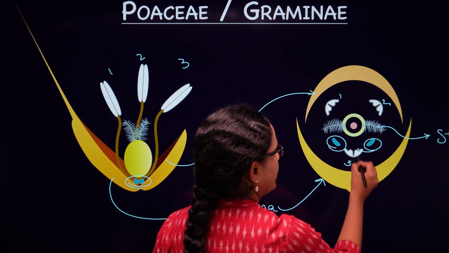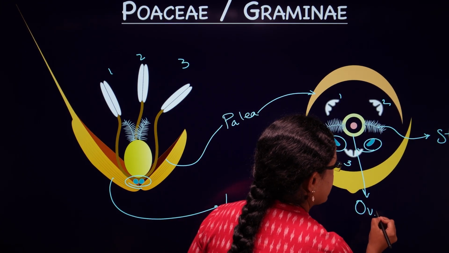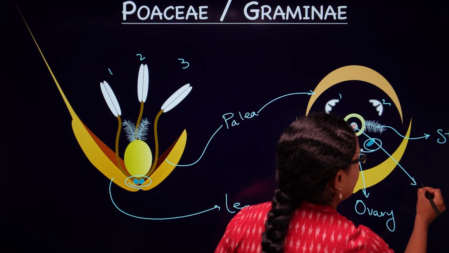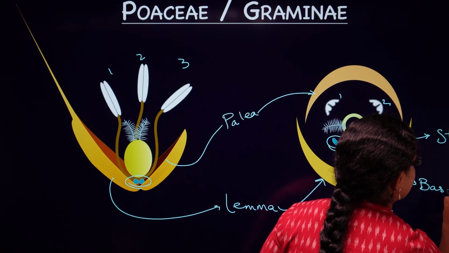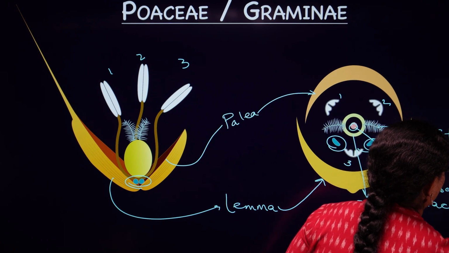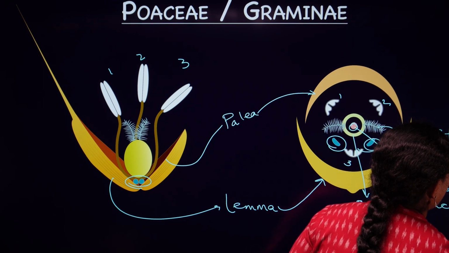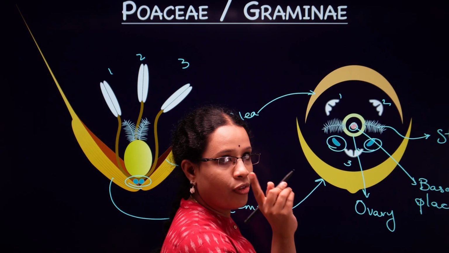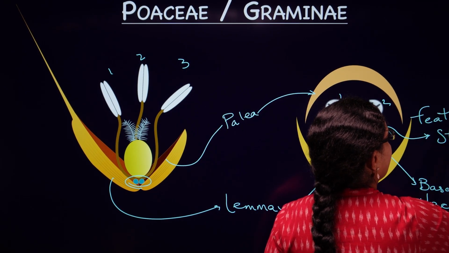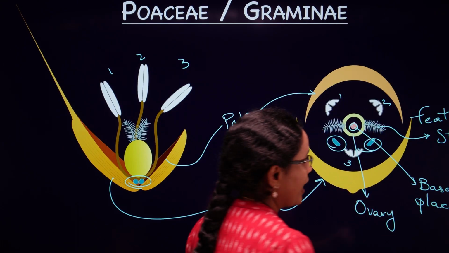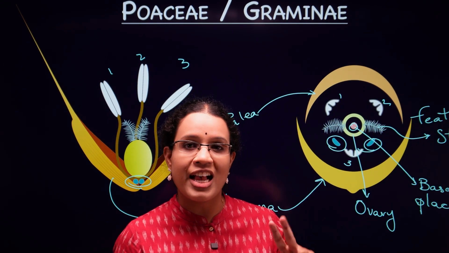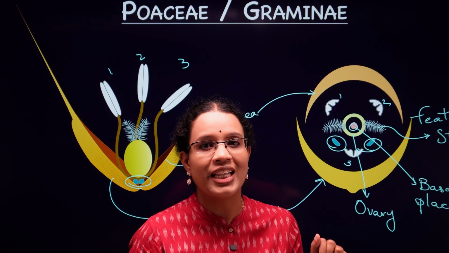Where is it? To the ovary, right? As we understood, it's a superior ovary with a single ovule at a basal placentation. And not only that, now when you see the special feature of the stigma, you are seeing a feathery appearance, isn't it? Why is this feathery appearance of the stigma? We're going to talk about that, as well as one more interesting feature in the stamens.